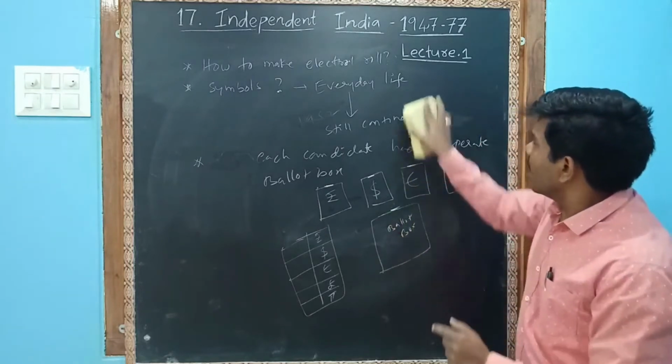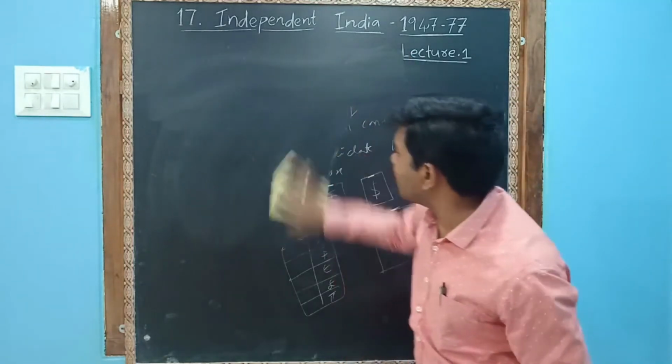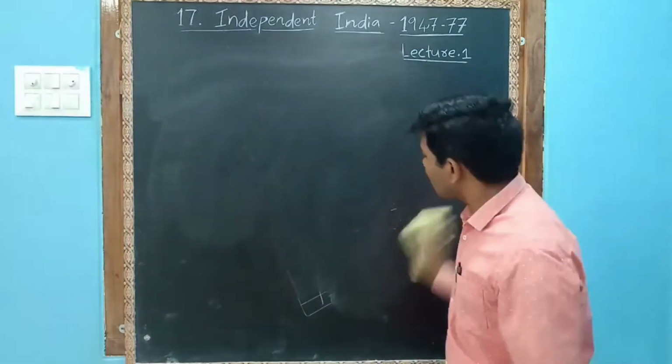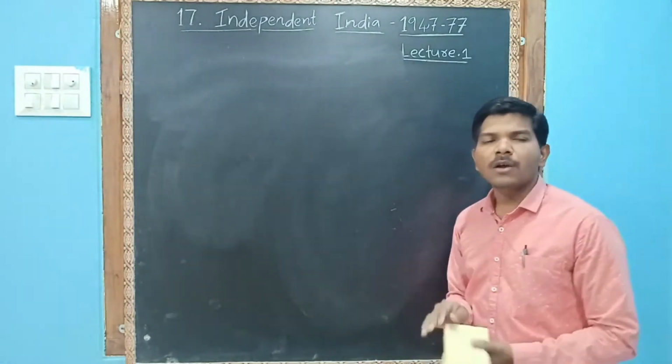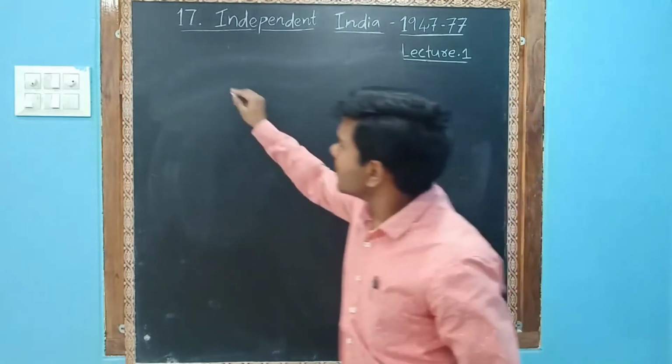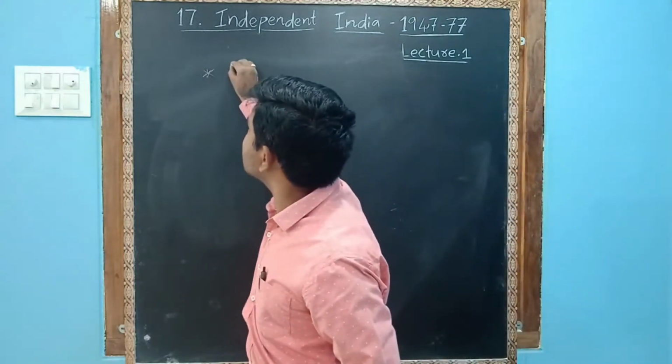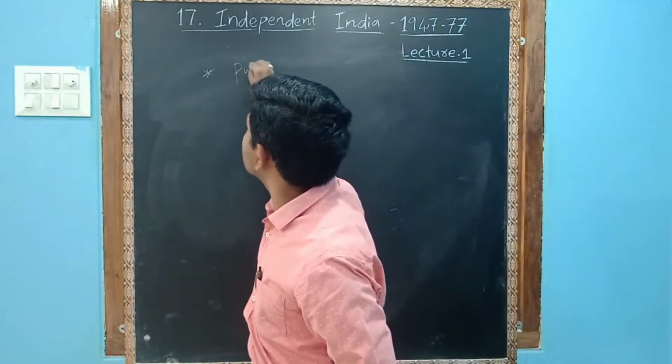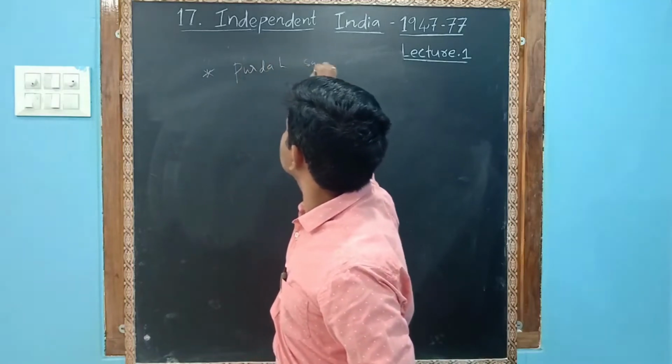Let us compare the elections now and then. In the 1950s, there was the Parda system.